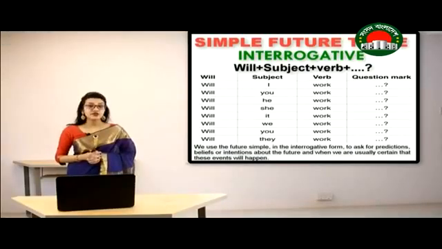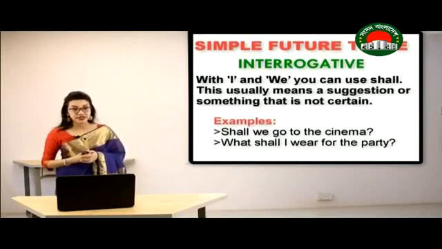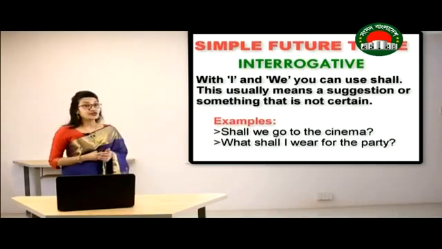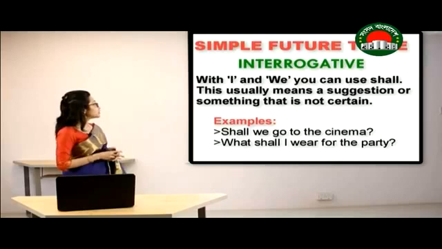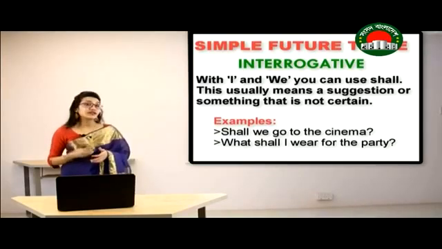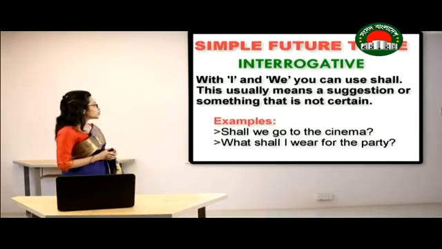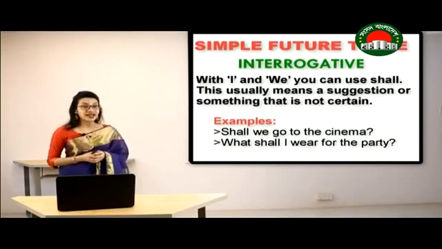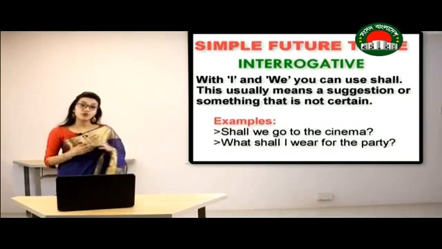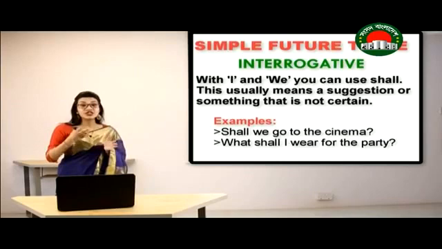Now let's look at the uses of shall in the case of interrogative sentences using simple future tense. With I and we, we can use shall. This usually means a suggestion or something that is not certain. Let's look at the example. Shall we go to the cinema? Which means that we are asking for a proposal. If we are going to propose to someone to go to a cinema, how can we do that? We are going to use shall.